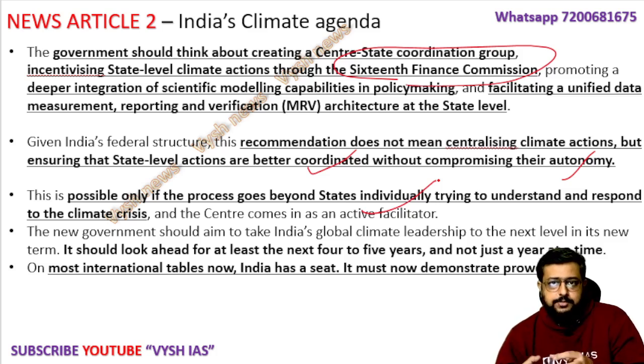There can be a flood issue in some state, a heat wave in some state, a tree and forest cover problem, a mangrove problem. Based on that you have to work, and this is how India on the international table has to show its power and tell that we are at the highest seat and we will be taking care of it. Okay, so this is the second article.